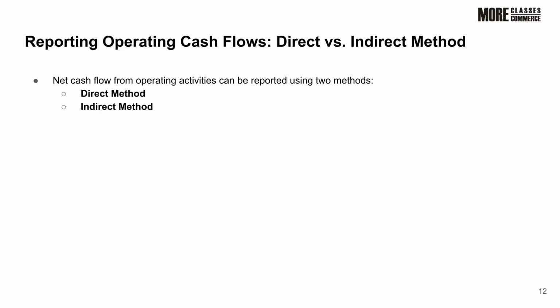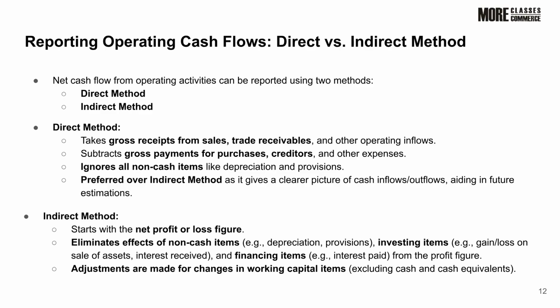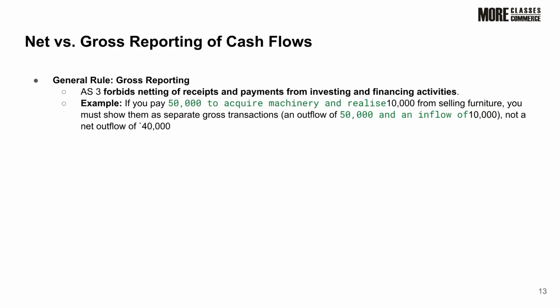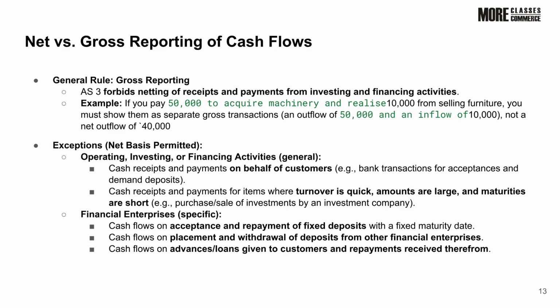Operating cash flows can be reported using the direct or indirect method. The direct method shows gross receipts and payments, ignoring non-cash items. The indirect method starts with net profit and adjusts for non-cash investing and financing items. Generally, AS3 requires gross reporting of cash flows, forbidding netting of investing and financing receipts and payments. Exceptions allow net reporting for quick turnover items or for financial enterprises' specific transactions, such as fixed deposits and customer loans.